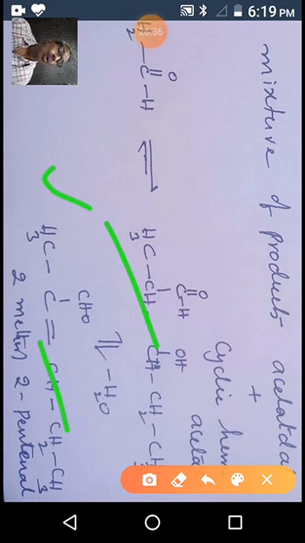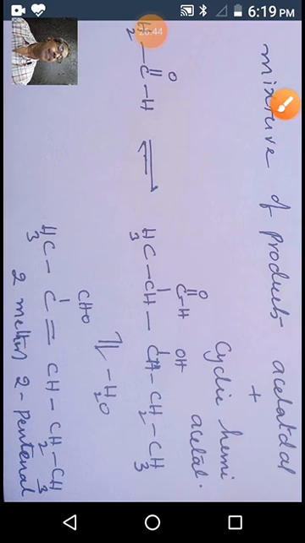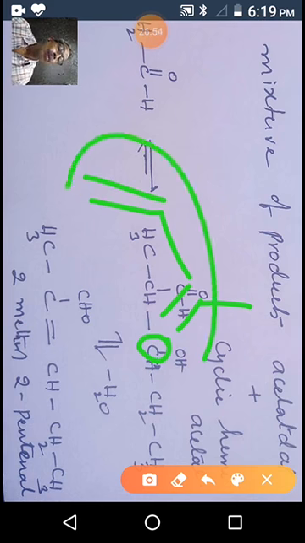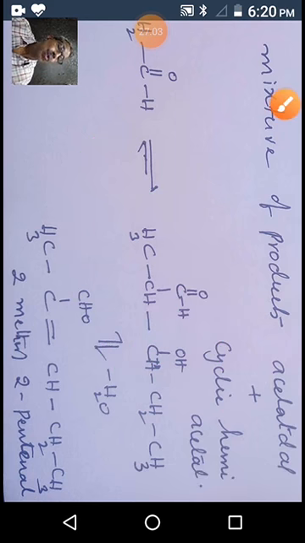When we compare this one and this one, this is more stable. Why? Because we have an enone structure. A double bond linked to a carbonyl group we call an enone. So two double bonds are in conjugation. This type of system is generally more stable due to resonance structures and electron delocalization.